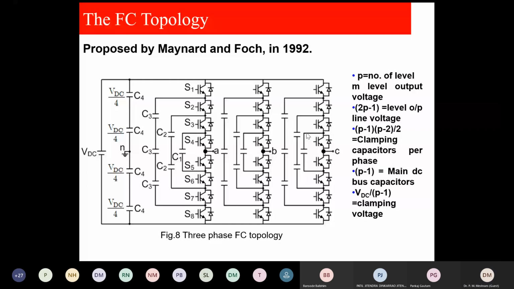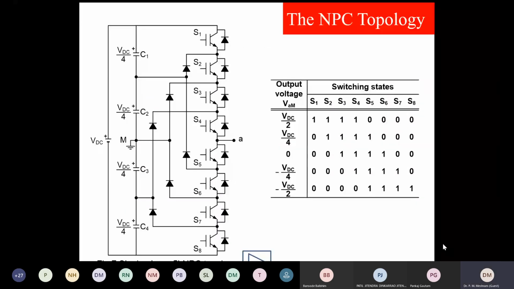You can see here, each individual pole voltage, that is the voltage A to M, we get by only one switching combination. So in short, in the neutral point clamped converter we do not have redundancy. Redundancy means we can achieve any of these output voltage levels by more than one switching combination, and here we can achieve this. This is one of the major advantages of the flying capacitor.